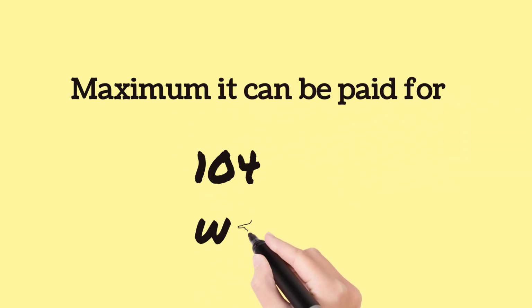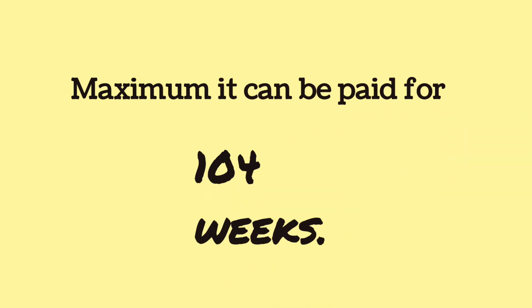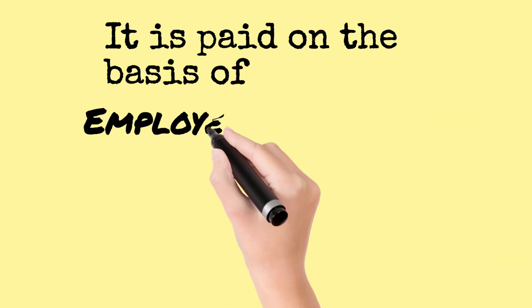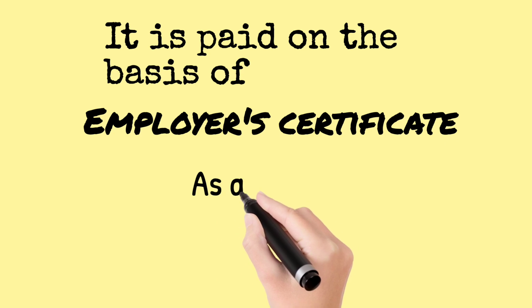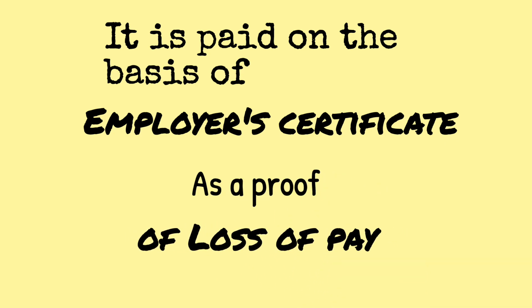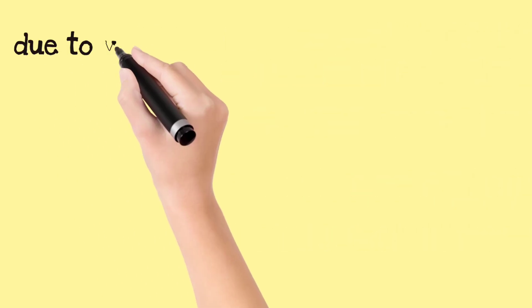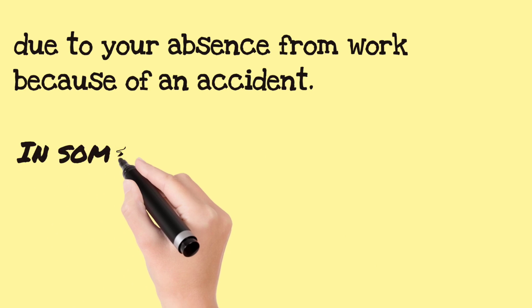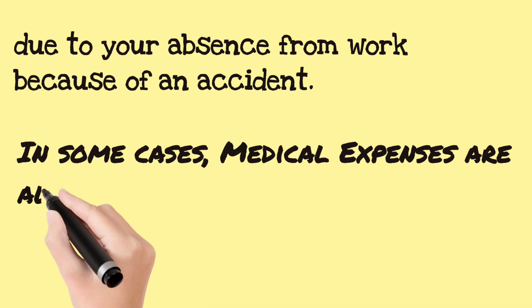Maximum it can be paid for 104 weeks. It is paid on the basis of an employer certificate as proof of loss of pay due to his absence from work because of an accident.